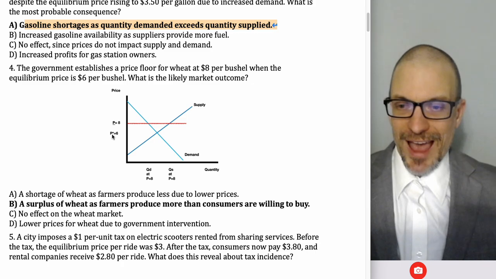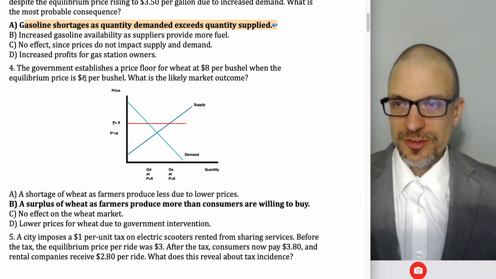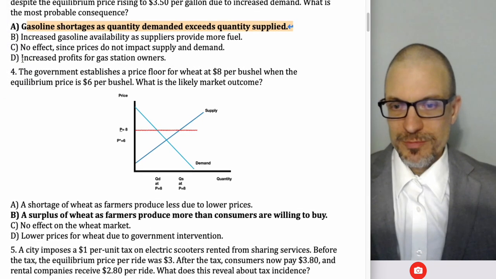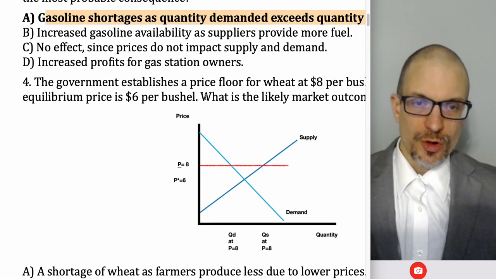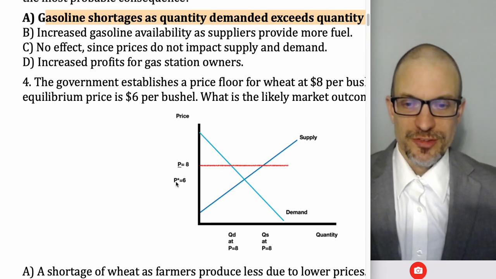And so I'm going to put in the equilibrium price, P star is equal to 6. Maybe I should make this a little bit bigger. Maybe it's not going to show up so well. And then I'll go back. So we were told the original price was $6 per bushel, so that's going to be the equilibrium price.